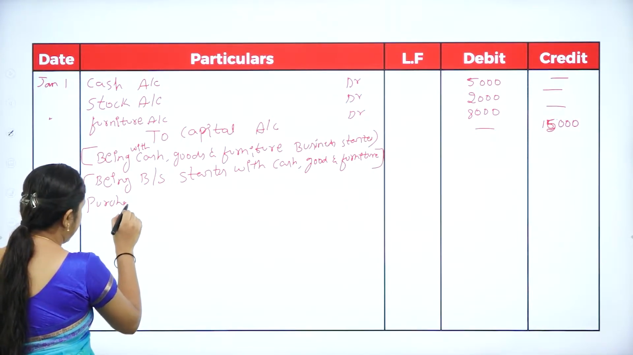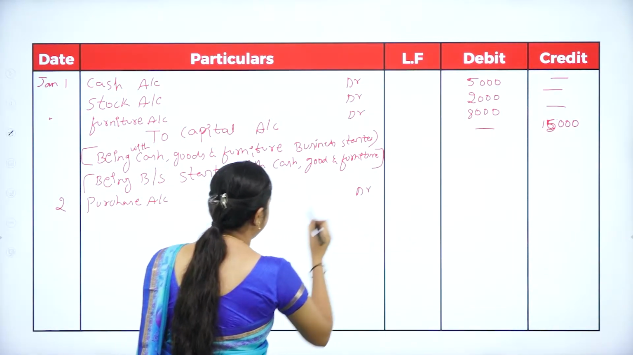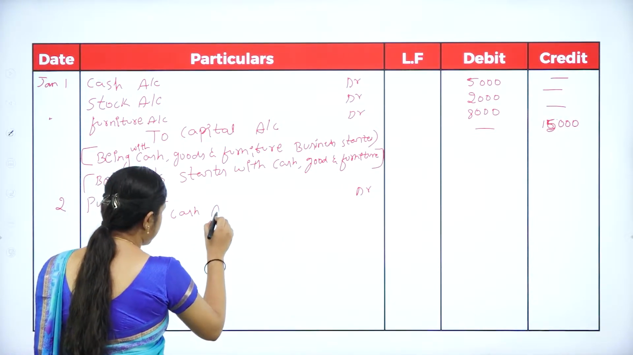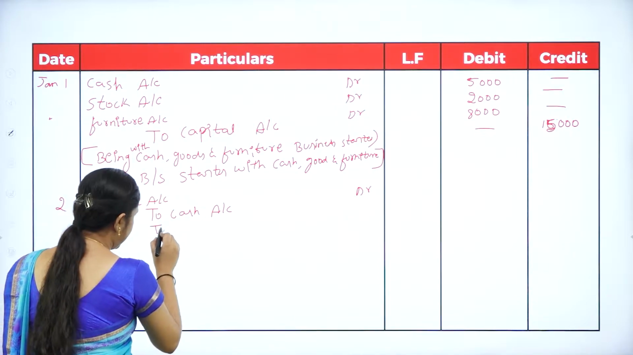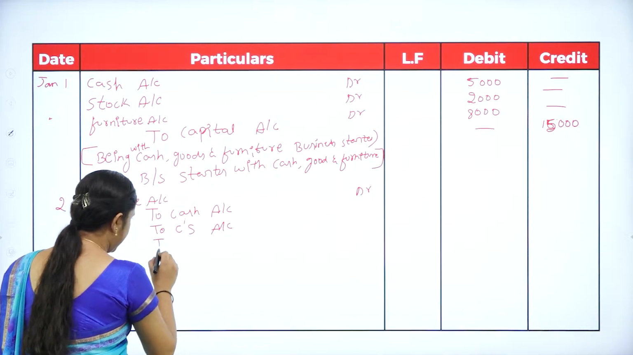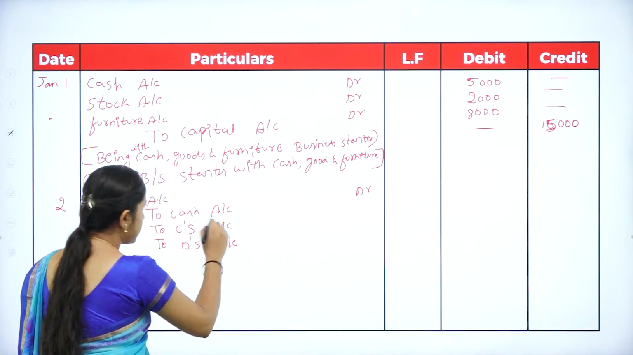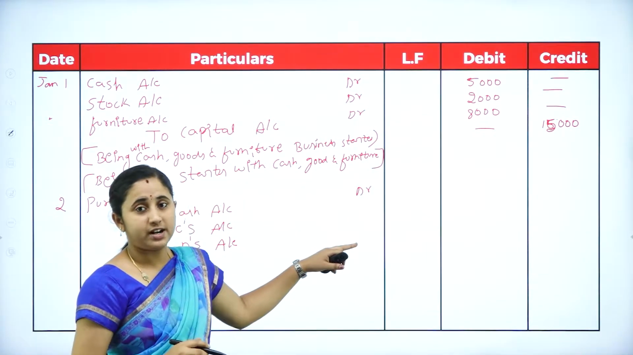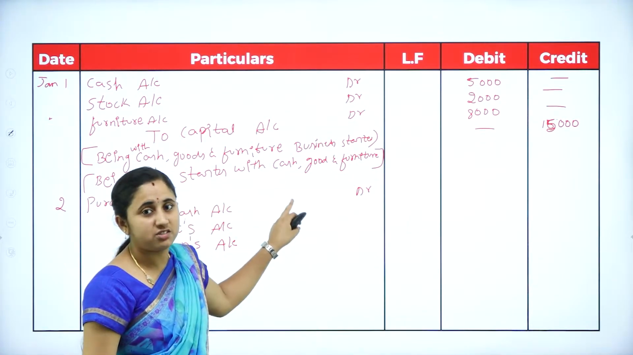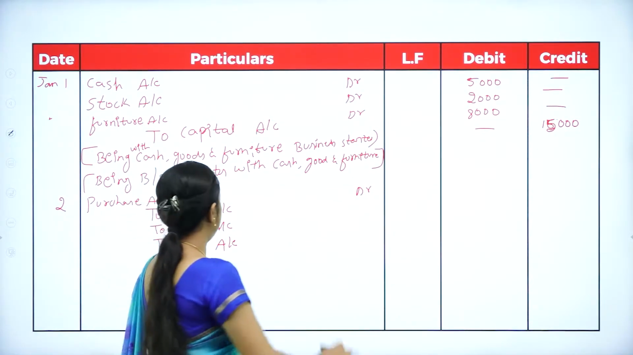Purchase account debit to cash account, since you made a cash purchase. You made a credit purchase from C, so that's C account. And you made a credit purchase from D, D account. This is the ledger folio column. After transferring the journals into the ledger, you need to fill it. So here we are doing only the journal entry, so you need not fill the ledger folio column.